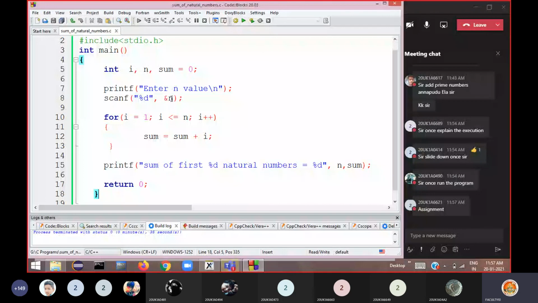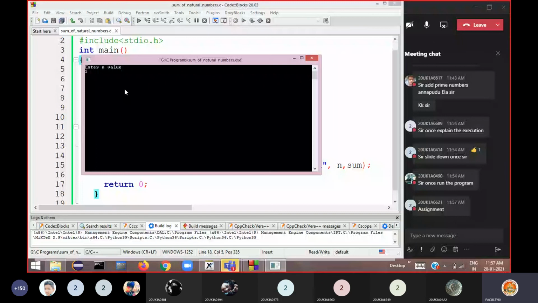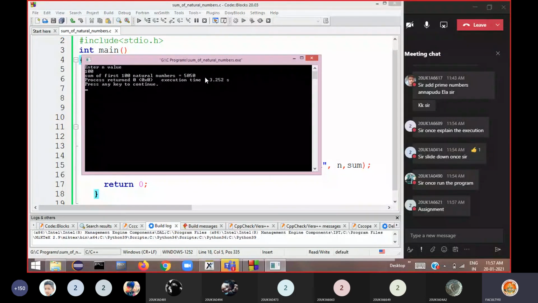And when you run a second time, you can enter any number here. Enter n value. If you enter 100, then the sum of first 100 natural numbers is 5050. If you just execute this program, you won't understand the logic. It asks you to enter n value and it prints the sum of first n natural numbers. But how it is calculating this, you'll come to know the logic when you execute the code on paper.